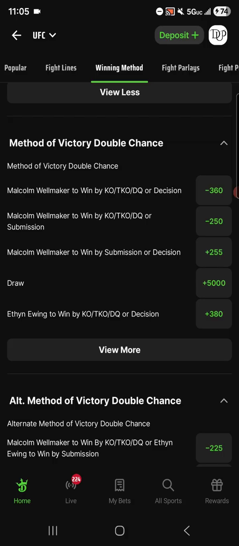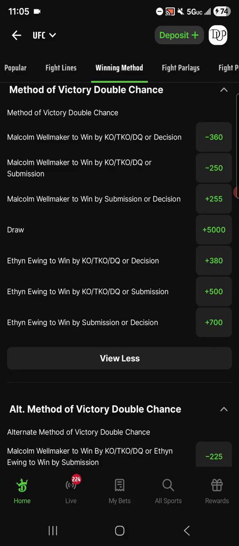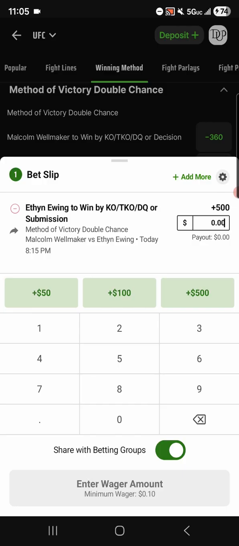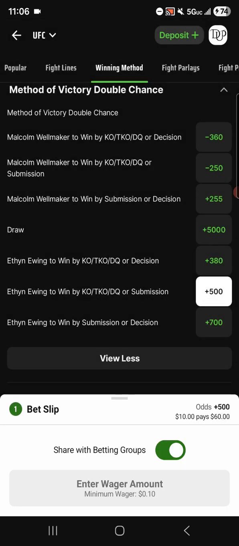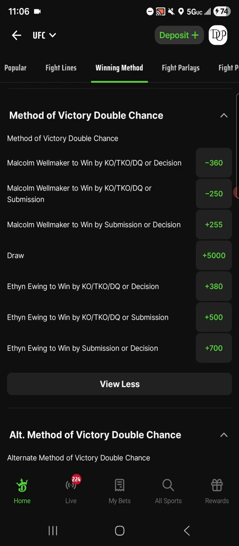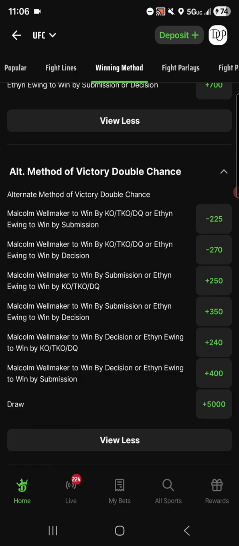down where it says Wellmaker to win by KO, TKO, DQ, or submission, right? Or if we were on the Ewing side for that bet, we'd scroll down here and it looks like we would get plus 500 on that bet, right? So basically I'm saying that fighter is going to win and it's not going to go to decision, right? He's going to win inside the distance, right? So hopefully that makes sense. And down here, you can see there's other mixtures of bets, right?